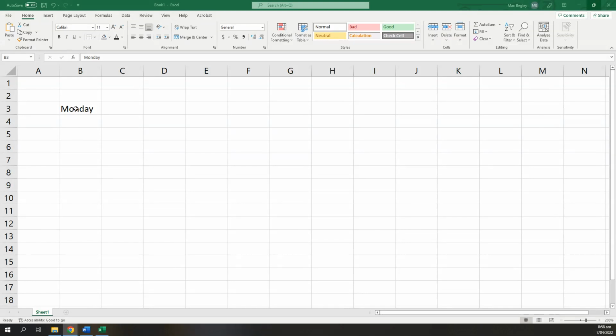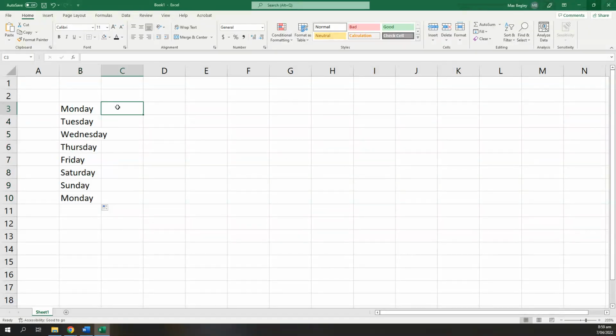And you can build a list simply by selecting Monday, as I've typed here, and then clicking on the DragFill or Replication button in the bottom right-hand corner, and then simply dragging it down, and you'll see that labels appear.